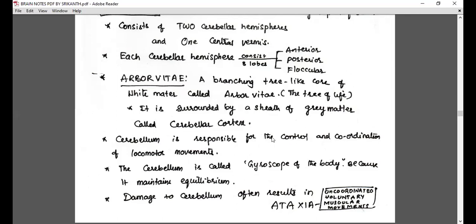Alcohol shows much effect on the cerebellum. It is called the gyroscope of the body because it maintains the equilibrium of the body. Okay, why do drunken people lose balance?